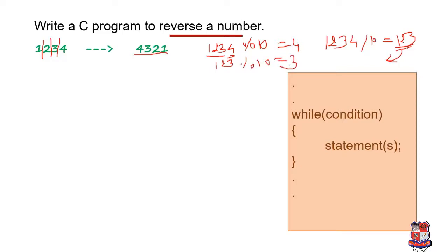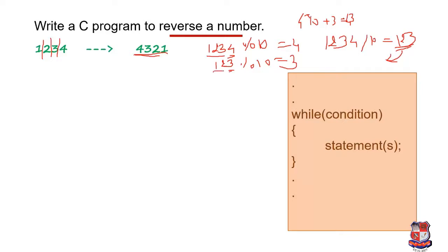Now how can we combine these two values, because we need 4 3 2 1? It means we have to multiply the last remainder by 10, and add the current remainder to it. For that we do like this: 4 into 10 plus 3, so it will now be 43.